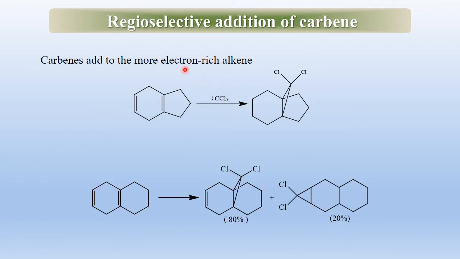Here is the regioselective addition of carbene. Carbene is added to the more electron-rich alkene. As we have seen, the more electron donating groups attached to the alkene double bond, the greater is the reactivity. So here, this double bond is more reactive and carbene is attached here. In this case, this double bond is more reactive and produces a major product of 80%, while the other double bond is less reactive and 20% of minor product is obtained.